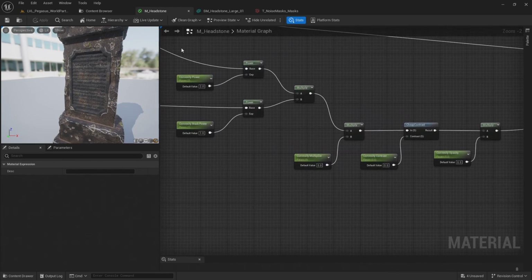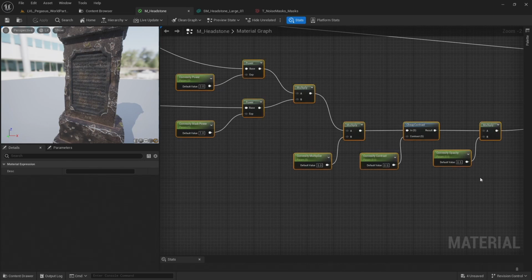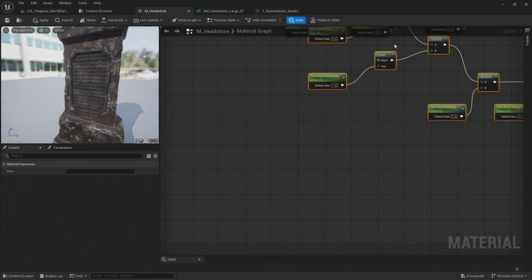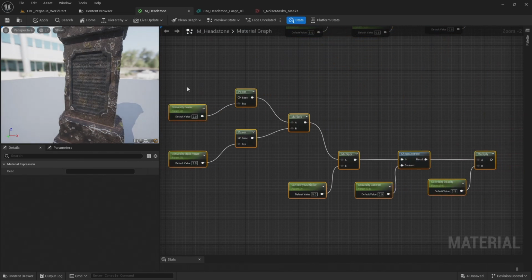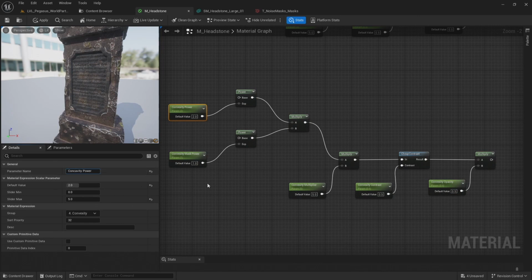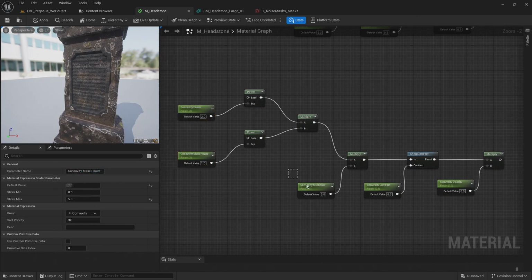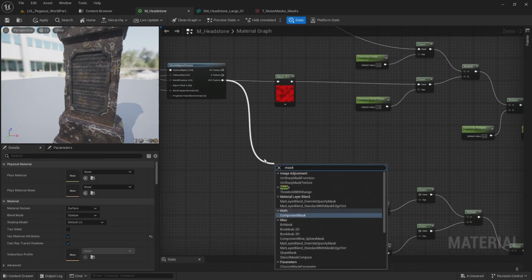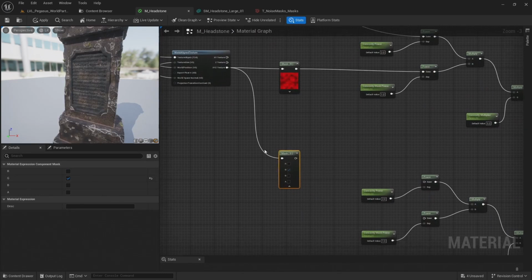The next step is to set up the parameters for the occlusion and the concavity. So I'm going to select all of these nodes, copy them, and paste them below. Let's move these into view and change this from convexity to concavity. And this time I want the green channel of the noise mask.